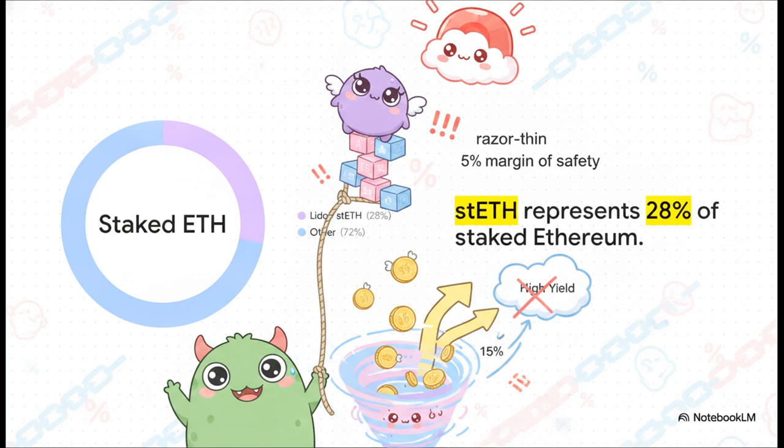That leaves a razor-thin 5% margin of safety. If the peg slips even slightly, boom, it triggers a cascading liquidation spiral. That flashy yield number isn't just a reward. It's a glowing red warning beacon showing exactly how many layers of hidden risk are sitting right underneath your position.